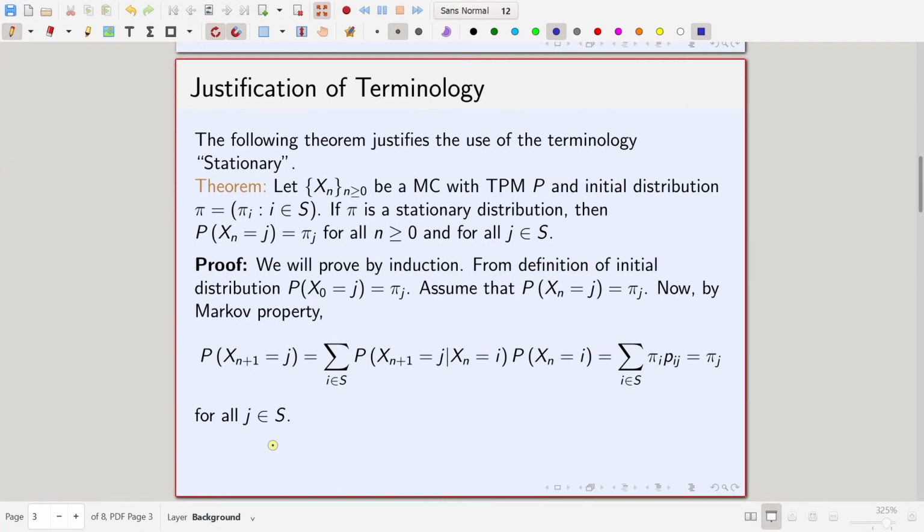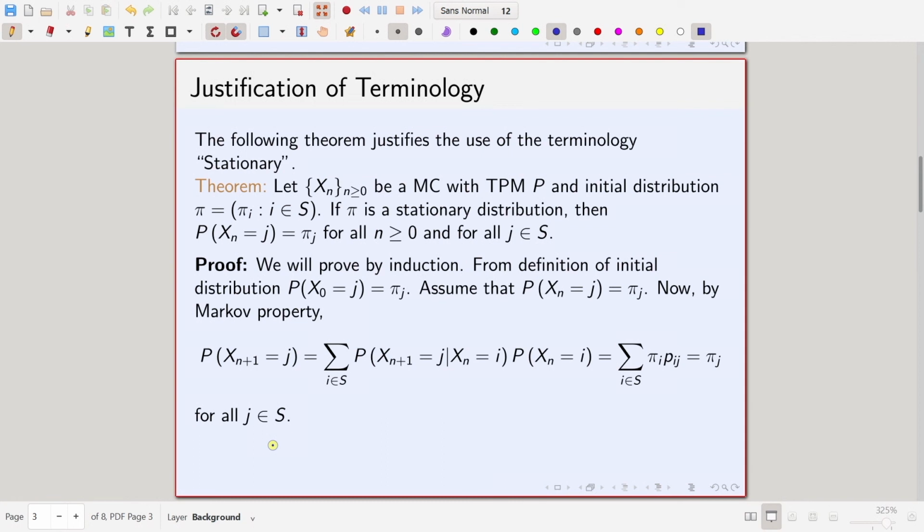Now, the question is, why am I calling it stationary? From where is this terminology stationary coming? So, the following theorem justifies the use of the terminology stationary. Now, let us see what it is saying. It says, let X_n be a Markov chain with transition probability matrix P and initial distribution pi. Initial distribution pi means probability X_0 equal to i is equal to pi_i for i belonging to S, the state space.